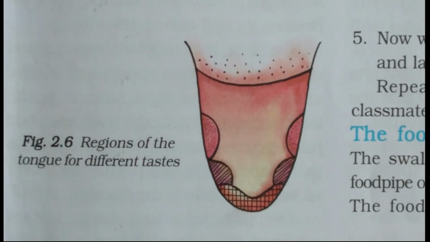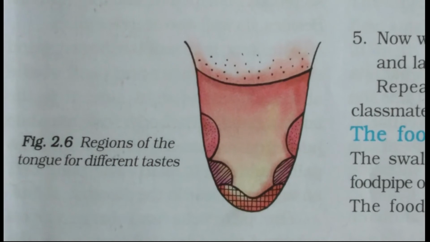The tongue is a fleshy muscular organ attached at the back to the floor of the buccal cavity. It is free at the front and can move in all directions.